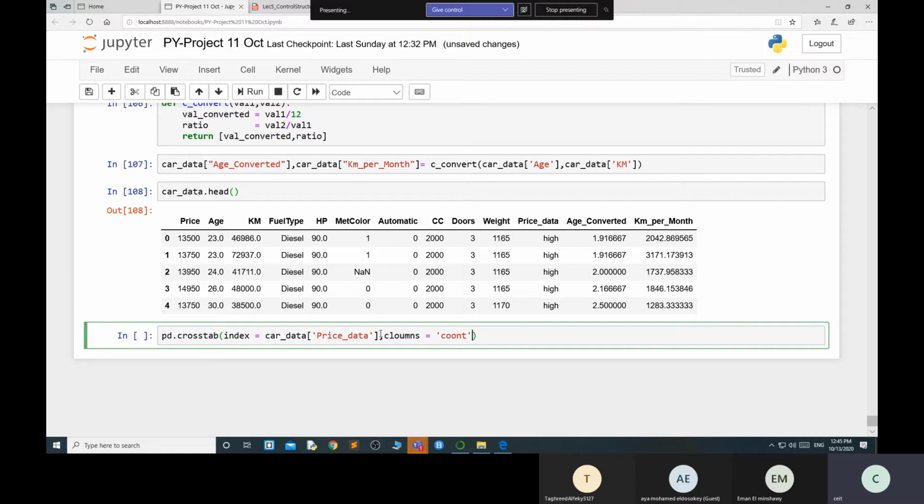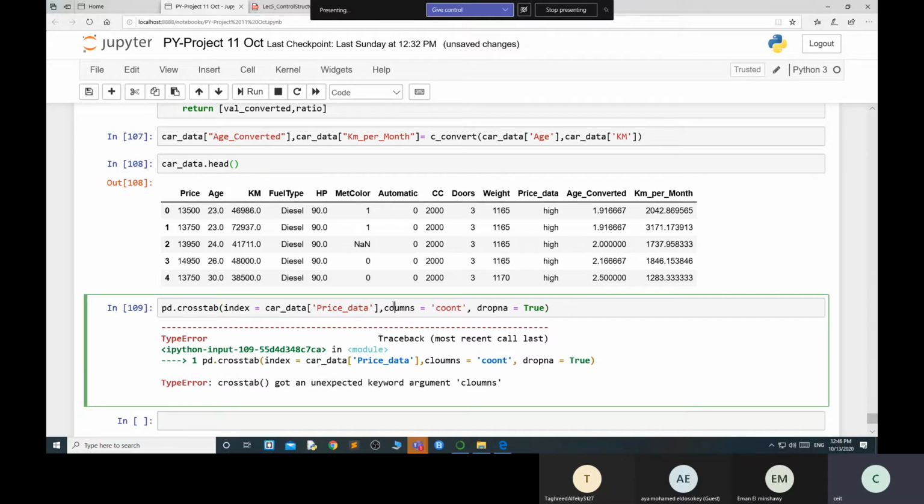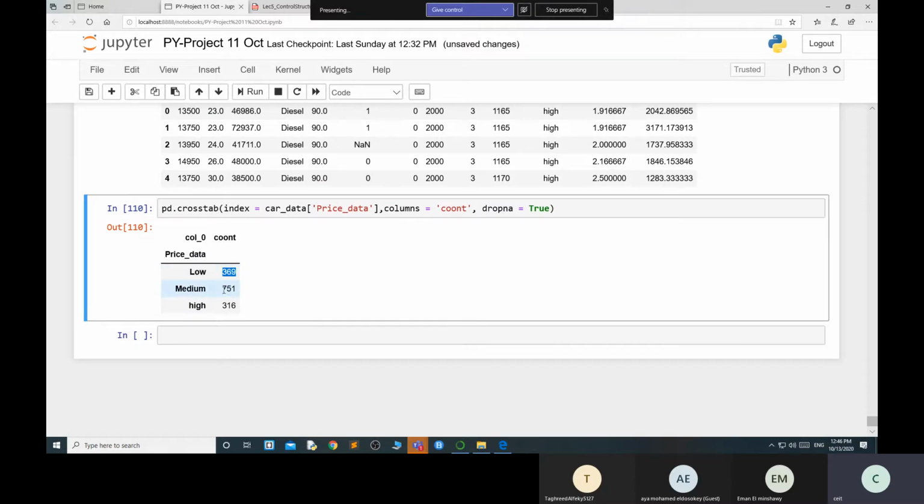Sometimes you get confused. There is a function I'm using, dropna. Dropna means if you have a null value in your data sets, and I apply true, it removes it from your data sets. Now if I want to execute this one, crosstab. Why is it showing the error? Crosstab got unexpected columns. Okay, the columns. So whenever you see, there are 369 low values, you can segregate your data now.